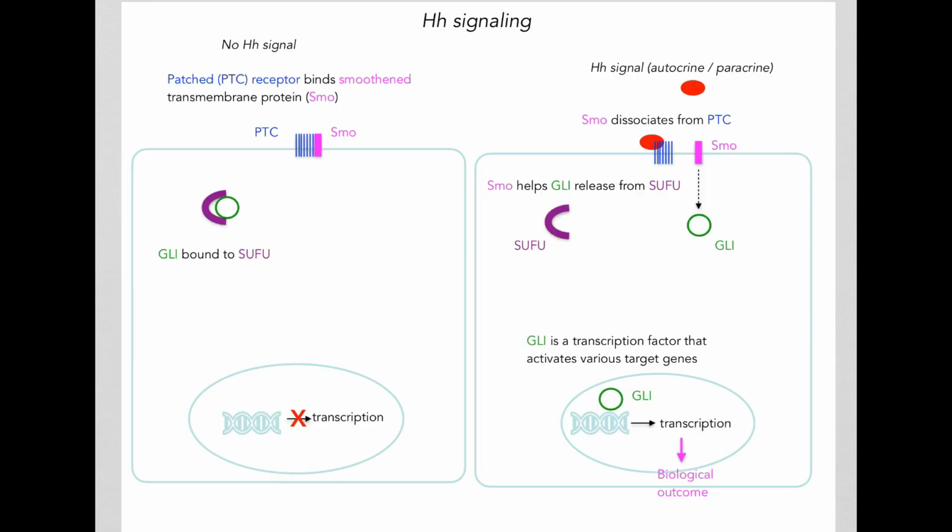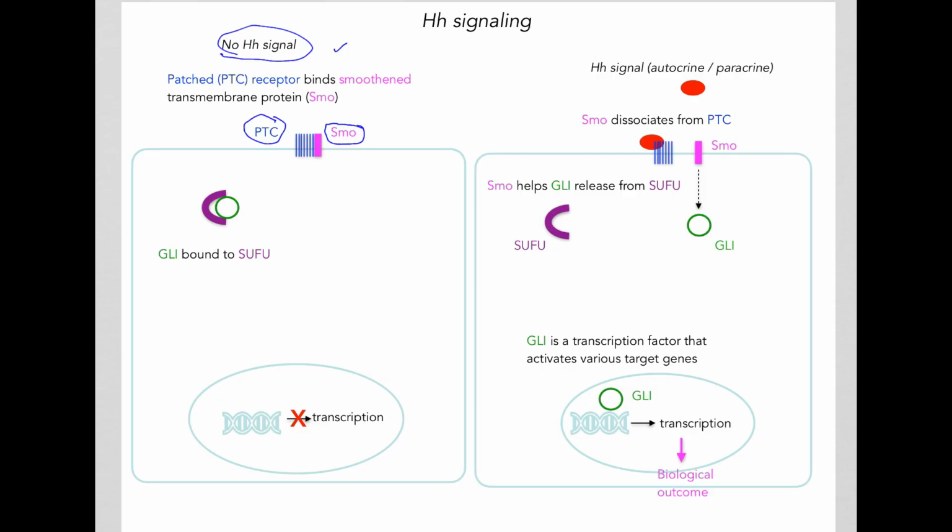In the HH signaling, let's look at what happens if we do not have the HH signal. In this case, we have the receptor called the Patched receptor, or PTC, and that's bound to a transmembrane protein called Smoothened, or SMO.